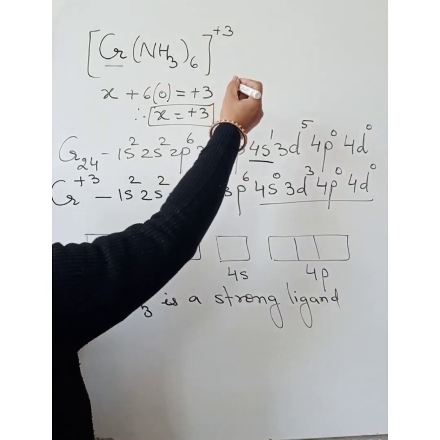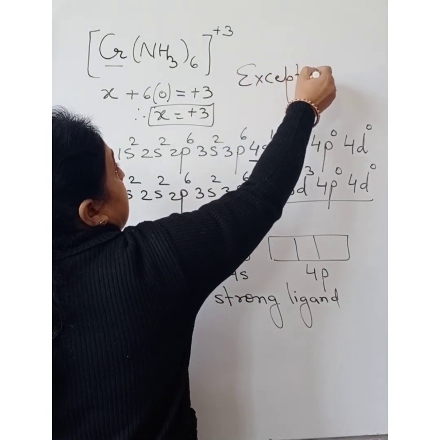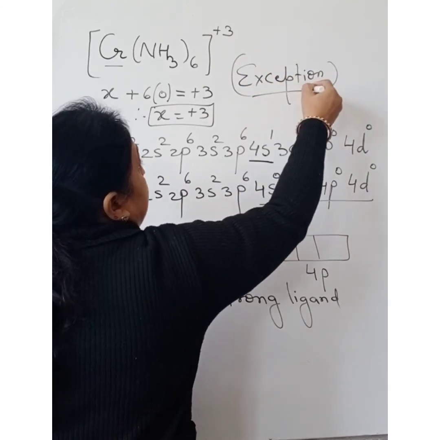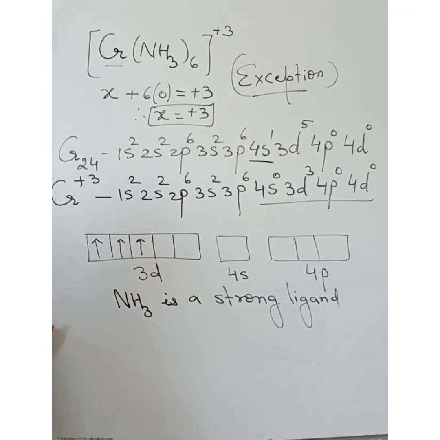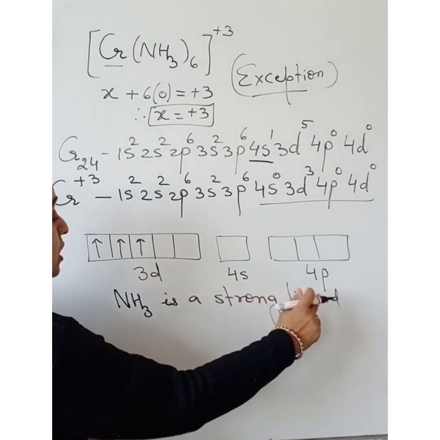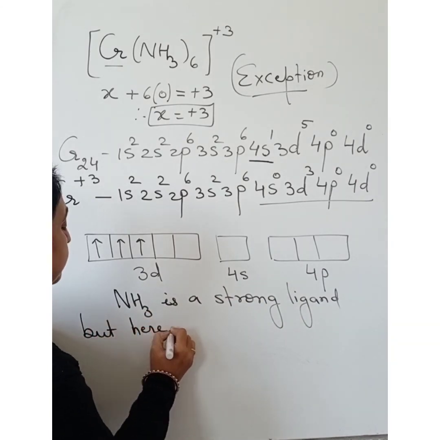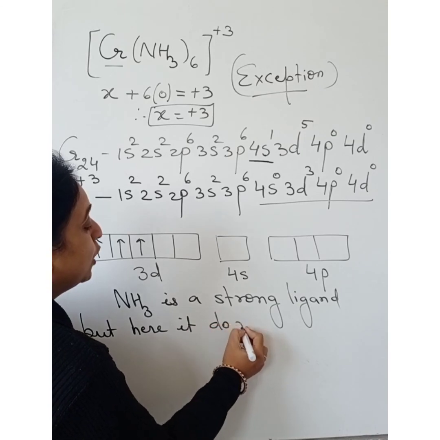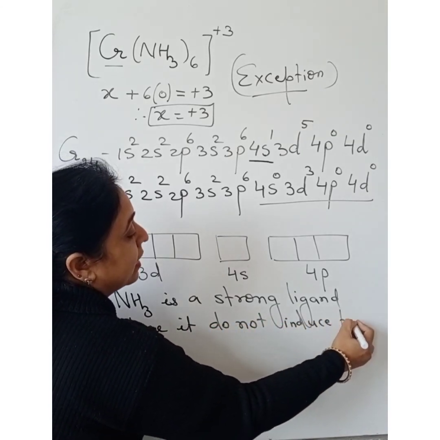This is an exceptional case. Exception. Why does NH3, even though it is a strong ligand, not induce pairing? NH3 is a strong ligand, but here it does not induce pairing.